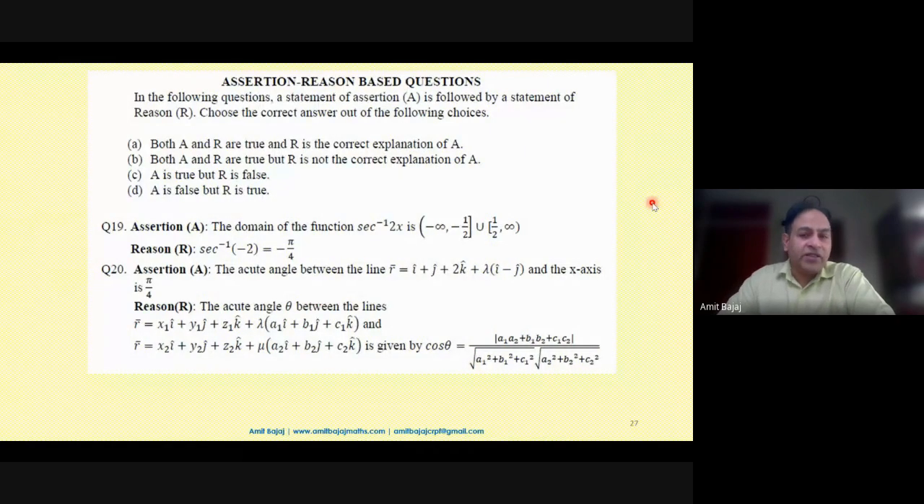Then we have the assertion reasoning questions. As you can see, domain of the function secant inverse. We generally focus on sine inverse, cos inverse, and tan inverse. But highly recommended, we should always talk about the domain of the other 3 inverse trigonometric functions at the same time.